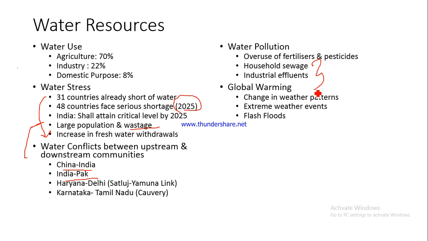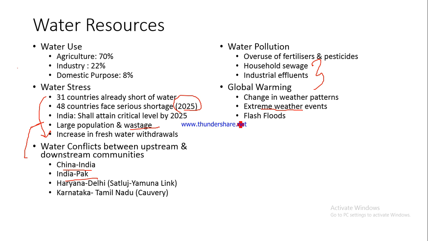These are some changes in the weather pattern which have happened because of global warming, and more extreme weather events are witnessed. Extreme weather events means if there is rainfall, there would be extremely intense rainfall, a lot of rainfall in a very short period of time. On the other hand, if there is going to be no rainfall, then it would be extremely dry conditions, no rainfall at all. So these are extreme weather events. If it is hot, it would be very hot. If it is cold, it is going to be very cold. So these are the extremes.